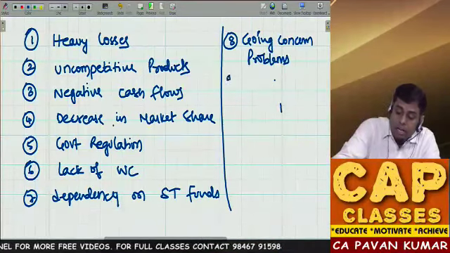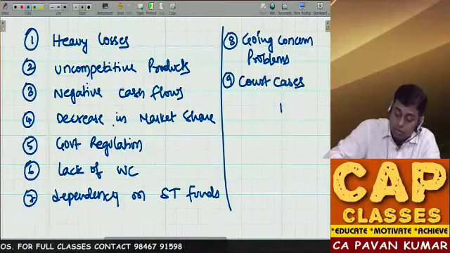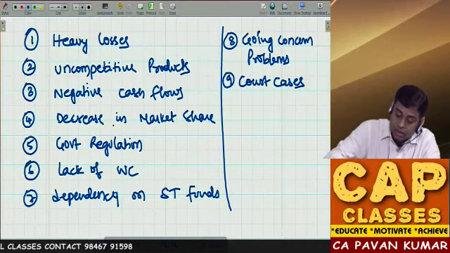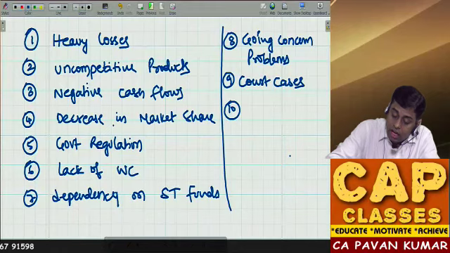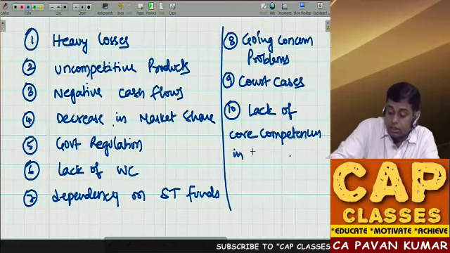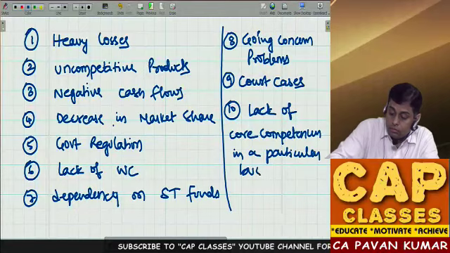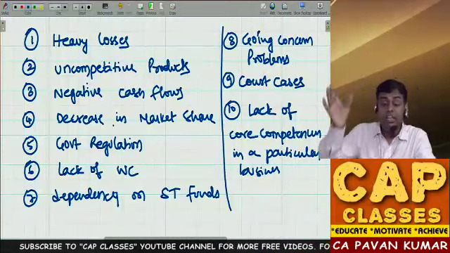Or there could be court cases. Or lack of core competencies in a particular business, or one branch or one product or one business is disturbing the whole company.